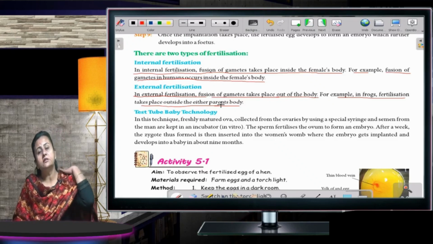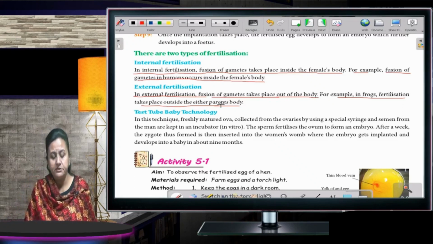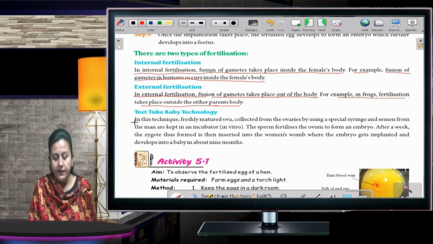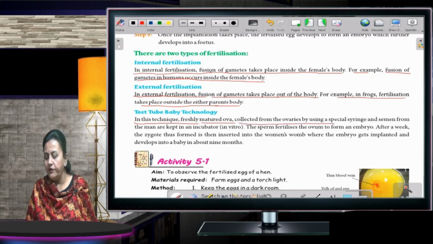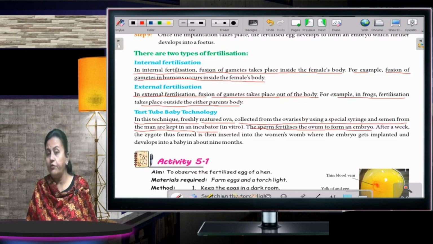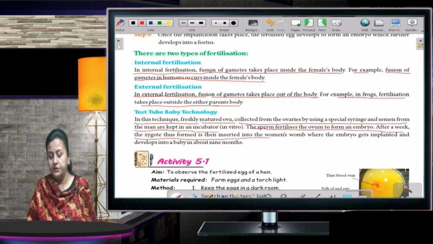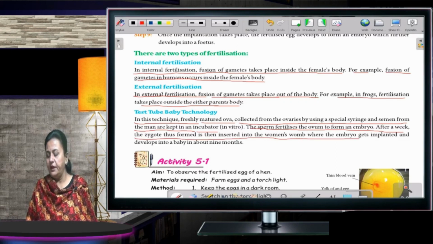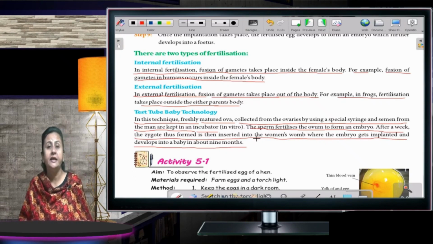Children, this is the latest one. Science has developed a lot. And what happens in test tube technology? In this technique, freshly matured ova collected from the ovaries by using a special syringe and semen from the men are kept in an incubator. The sperm fertilizes the ovum to form an embryo. After a week, the zygote thus formed is then inserted in the woman's womb, where the embryo gets implanted and develops into a baby in about 9 months.